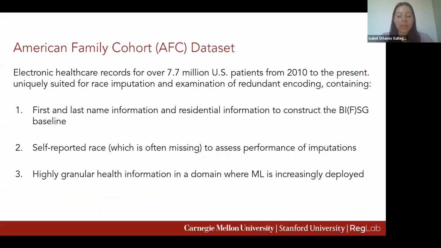The way we're able to answer these research questions is by leveraging a novel dataset that is uniquely positioned to answer these questions of race imputation and redundant encodings. The American Family Cohort, or AFC dataset, contains electronic healthcare records for nearly 8 million US patients, including rural, low-income, and racial minority populations. It also contains name and residential information, self-reported race, and highly granular health information.